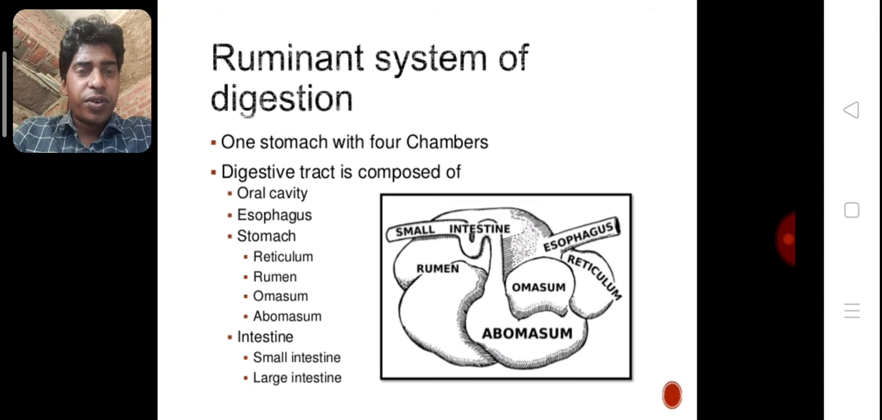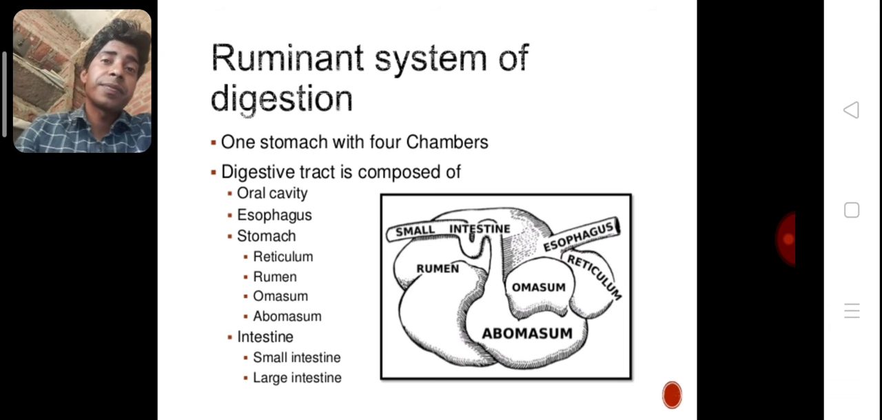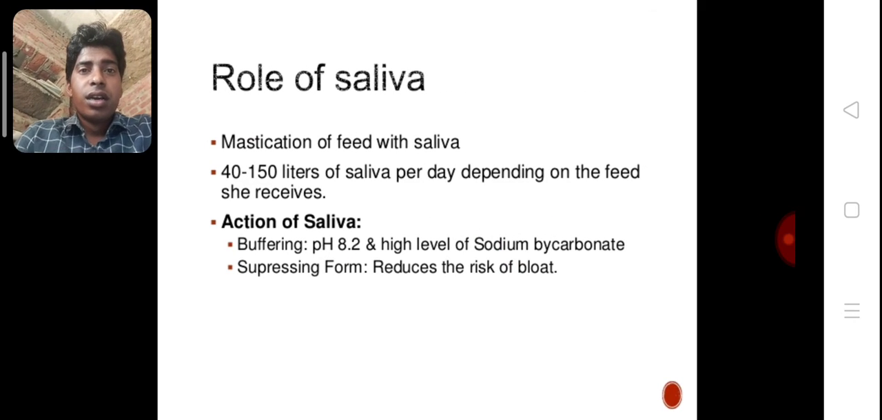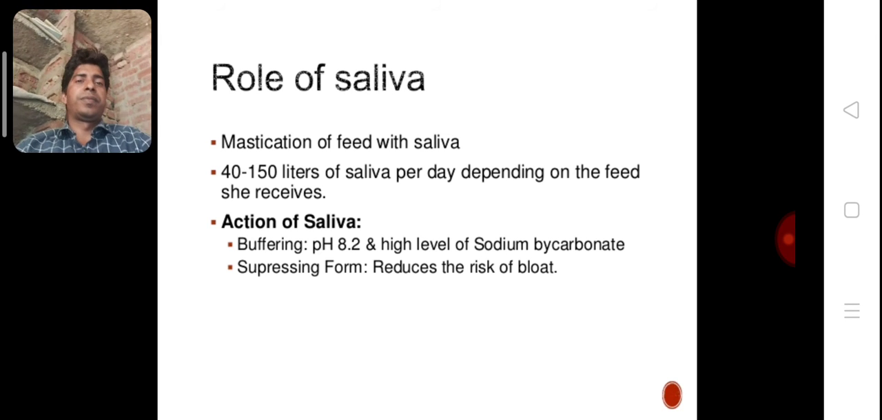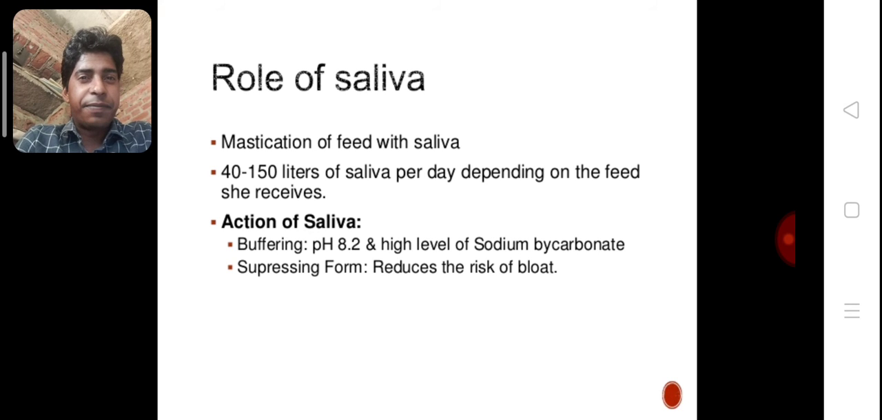Dear student, you know all four parts of the tract: please learn oral cavity, esophagus, stomach and intestine. Role of saliva: mastication of feed with saliva. 40 to 150 liters of saliva per day, depending on the feed she receives. We are talking about buffalo and cow.